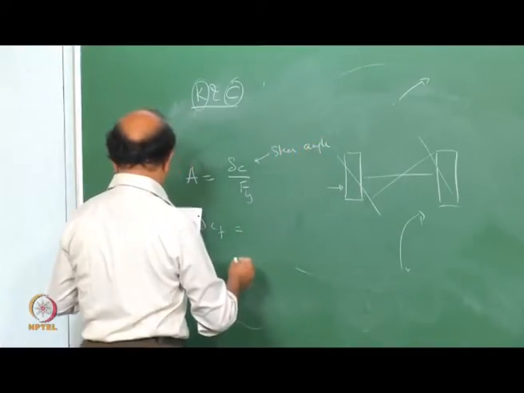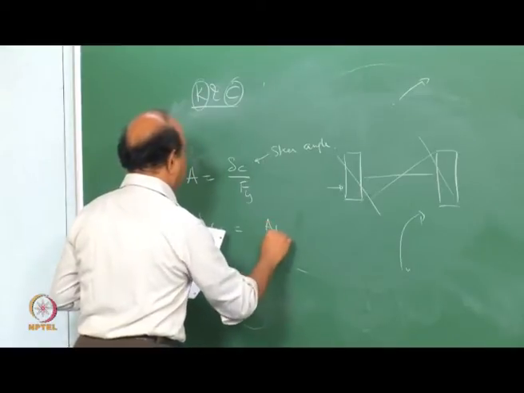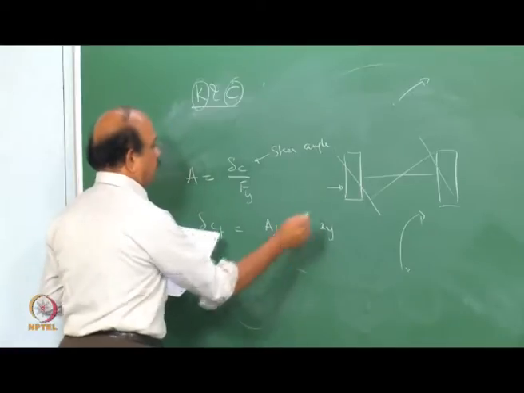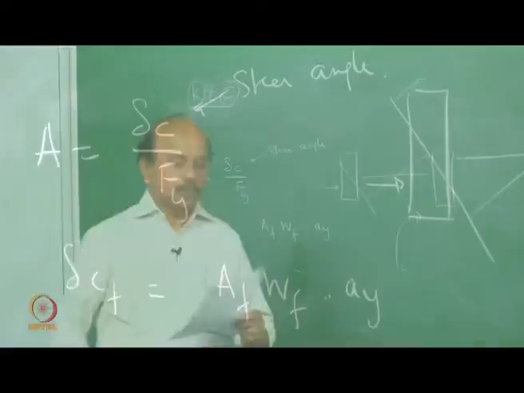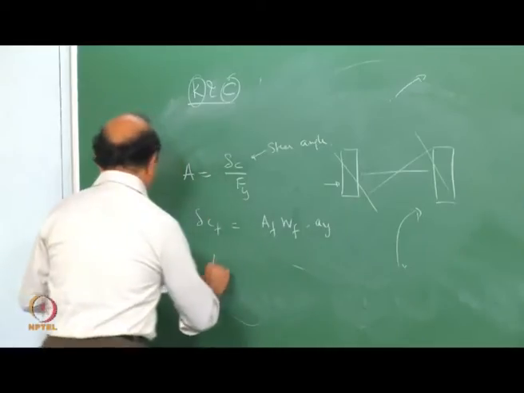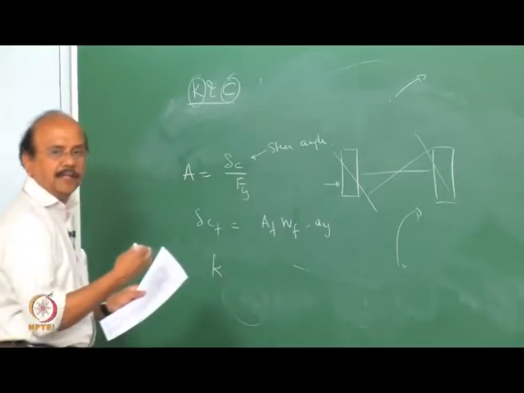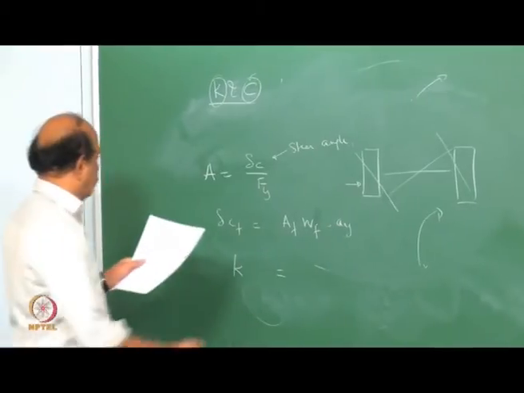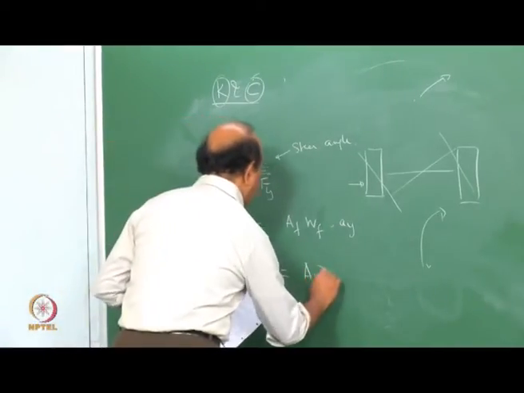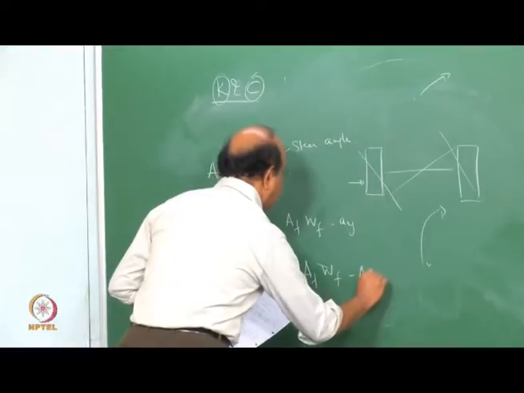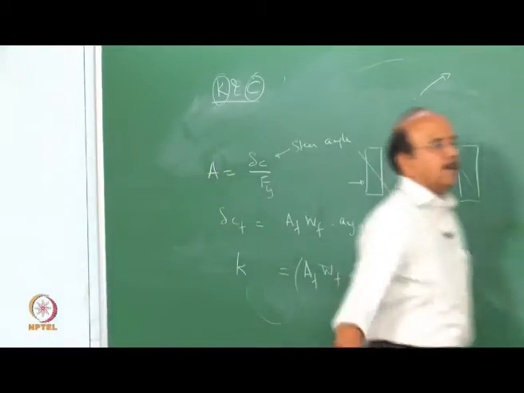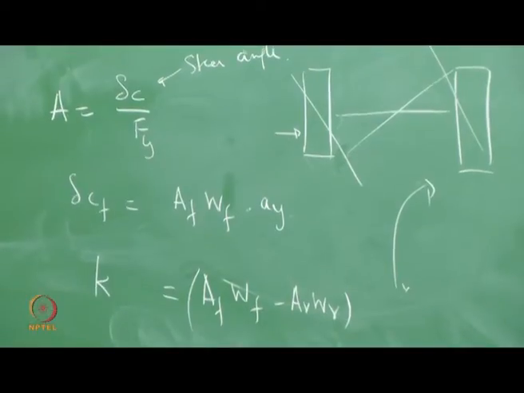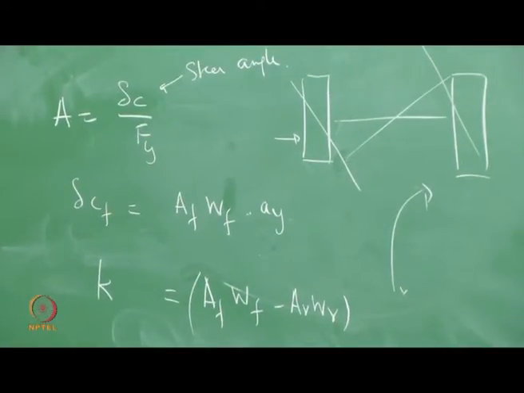So delta CF is equal to AF in the front, WF into AY. So that the lateral compliance steer of the front and the rear together on the understeer gradient can be written as AF into WF minus AR into WR. The sign of which is obvious because of all the explanation which I had done so far.